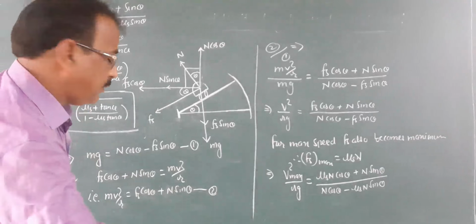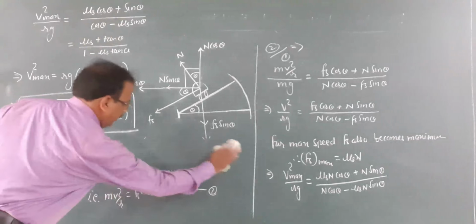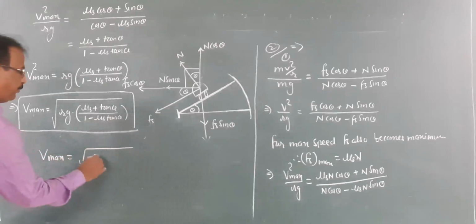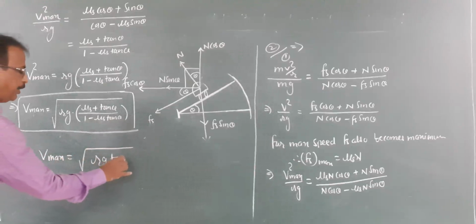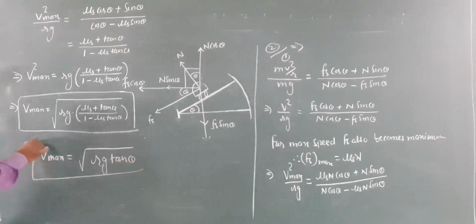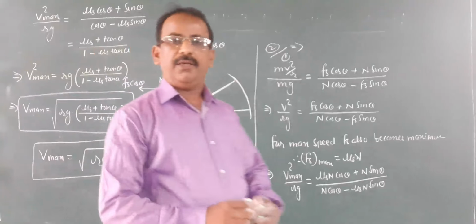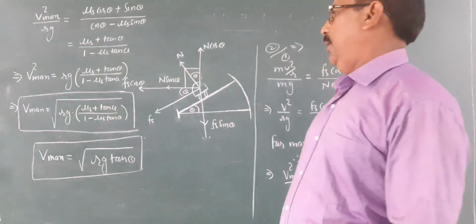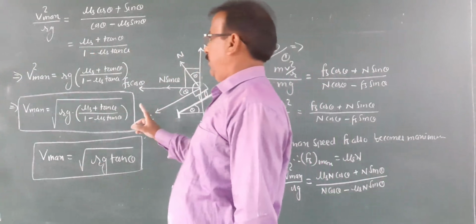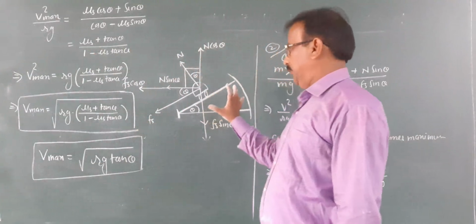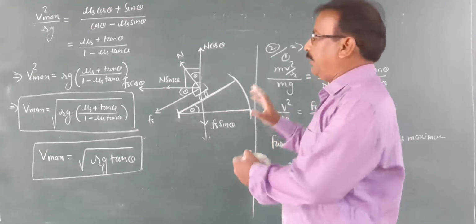In that case, the maximum speed limit can be written simply in terms of r and theta. We will use this formula when friction is not given. And when friction is given, then use this formula to find the maximum speed limit along a banked road.